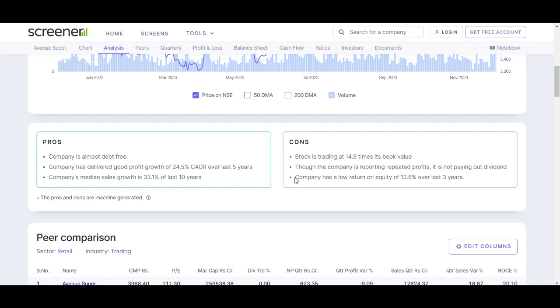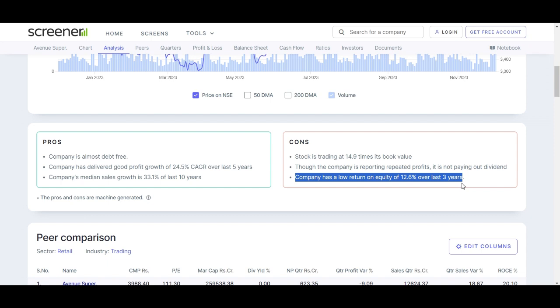Third, if you talk about the third con of DMART, the company has a low return on equity of 12.6% over the last 3 years. Over the last 3 years, DMART has reported a relatively low return on equity of 12.6%. ROE is a key metric reflecting a company's efficiency in utilizing shareholders' equity to generate profit.